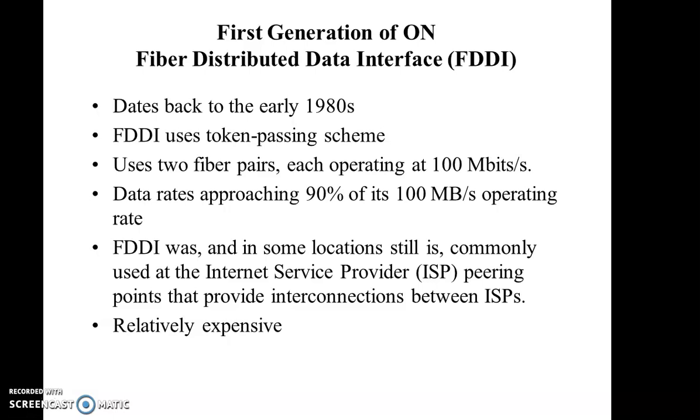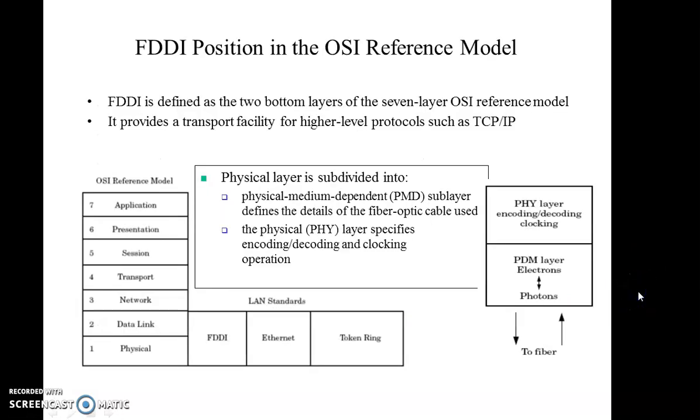The approach contains two fiber optic rings, so that the first one can be used for the token transmission, and the secondary ring provides the backup if the primary ring fails. FDDI technology can also be used as a backbone for a wide area network. So it is relatively expensive. It is one of the drawbacks, we can say. It is expensive.